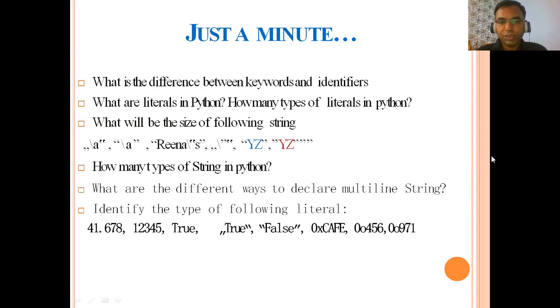So these are the basic terminologies that we have discussed related to Python programming. I have given some important questions related to the PowerPoint that we have discussed, and these questions are taken from CBSE sample papers. So try to go through all the questions that I have given you, and you can get the answers from the PowerPoint that we have already discussed.